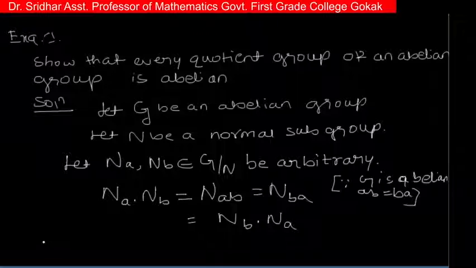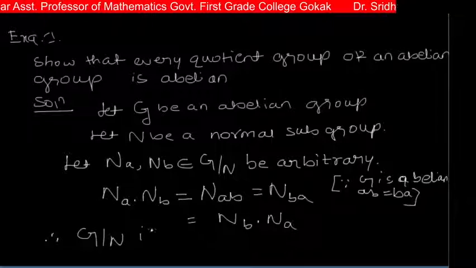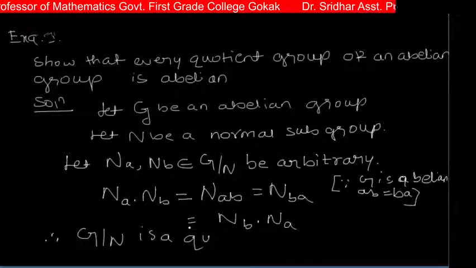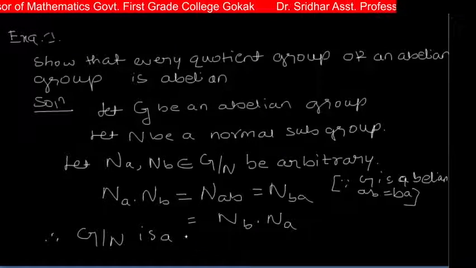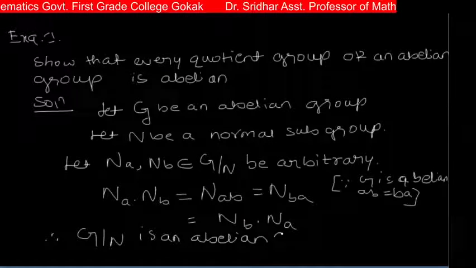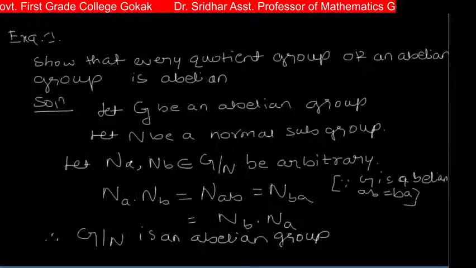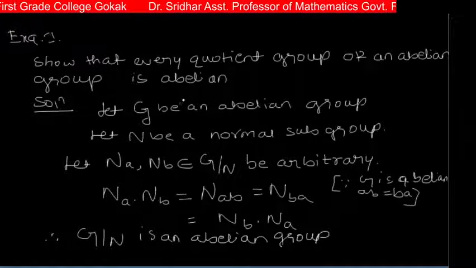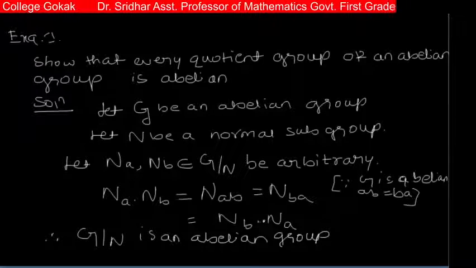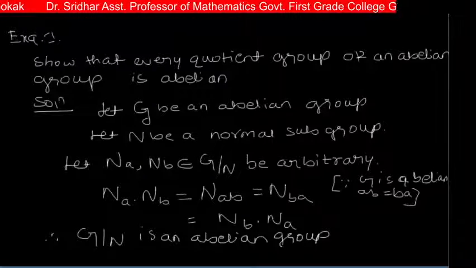Therefore G by N is an abelian group. That means every quotient group of an abelian group is an abelian group. So this is the solution of the given problem.